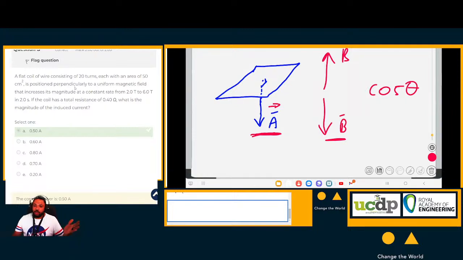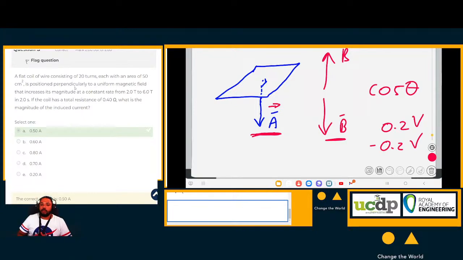In this case, they don't specify which direction the magnetic field is pointing, so I chose it to be downwards. You can choose it to be up. If you choose it to be up, all that will change is that the answer at the end will be 0.2 volts instead of negative 0.2 volts. That's the only difference, because the cosine of 180 degrees, the angle between the area vector and the magnetic field in that case, is negative 1, or the cosine of 0, which is 1. Does that make sense now?